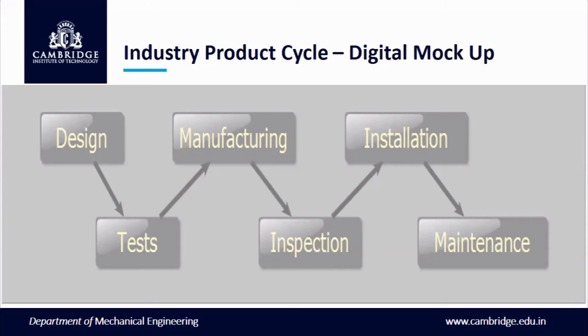Once it has been done, it is validated by different sorts of tests, and then it is handed to the manufacturing systems. Once the manufacturing system is done, people can see the inspection and later the installation, and after that it is converted into maintenance. This is what digital mockup is all about: the relevant trace which flows from design to maintenance.